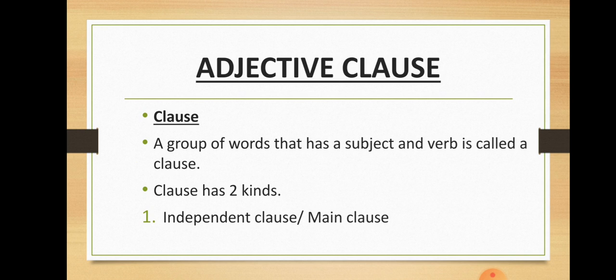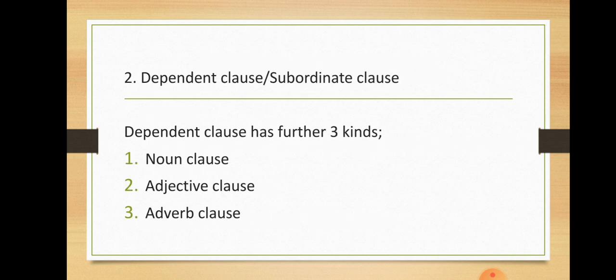As from the names, it's clear that independent clause can stand alone. It conveys a complete thought, a complete meaning. It does not require help of any other clause to be connected with to give a complete meaning. While dependent clause or subordinate clause, from the name it's clear, dependent, it cannot stand alone.